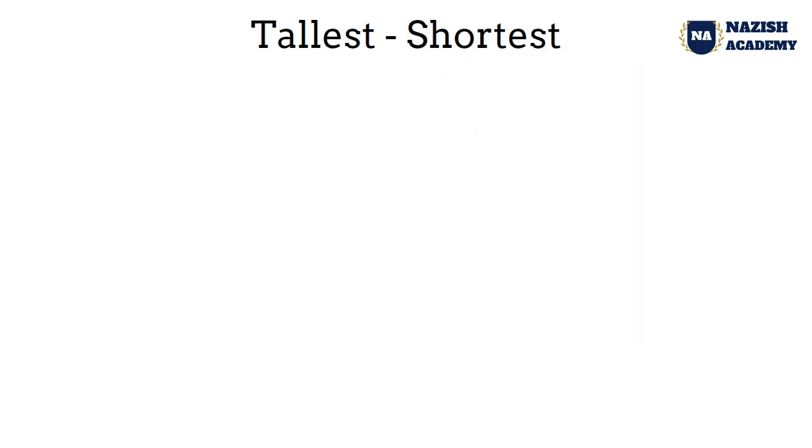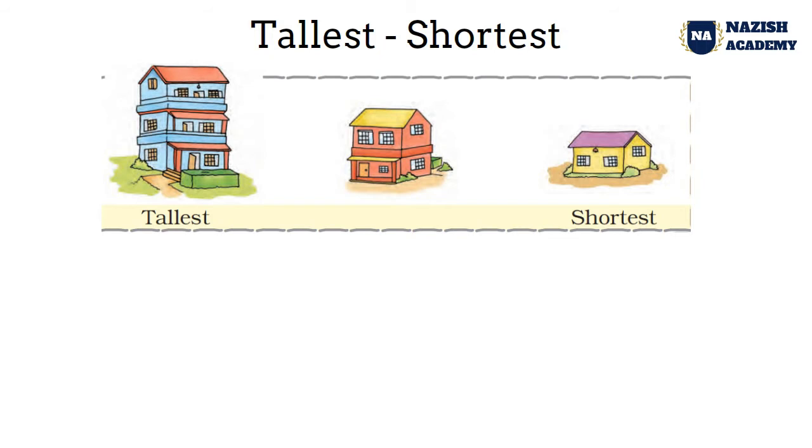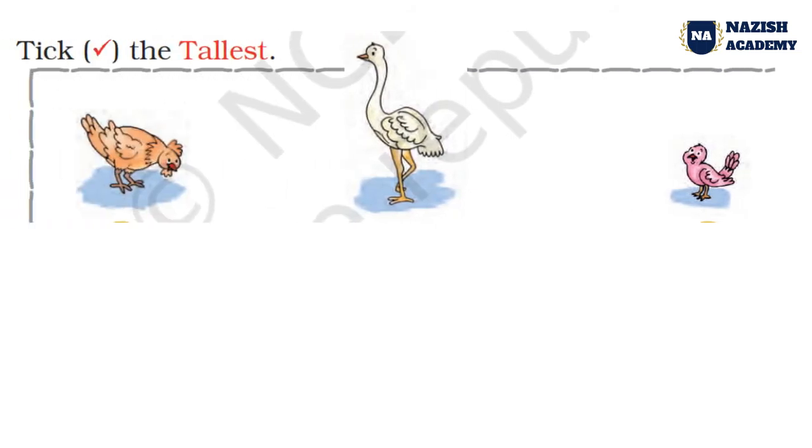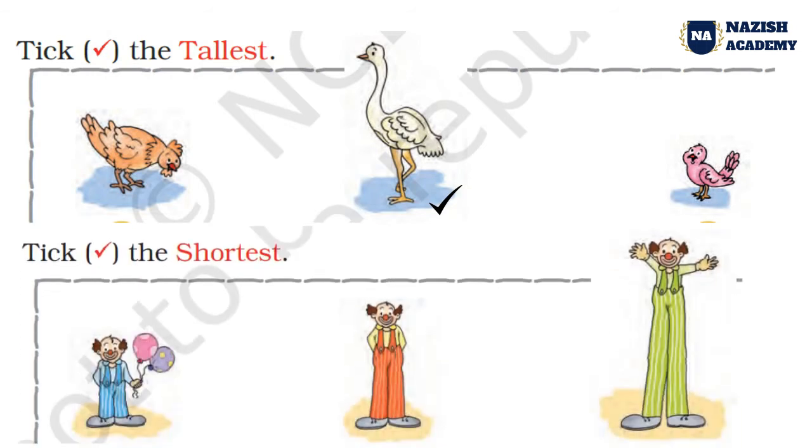Tallest, shortest. The house on the extreme left side is tallest and the house on the extreme right side is shortest. Here the tree on the extreme left is the tallest and the extreme right is the shortest. Take the tallest. Which is the tallest in this? Tell me children, I am waiting. Yes, this one. And take the shortest. Which joker is the shortest? Tell me student. The joker extreme on the left side is shortest.